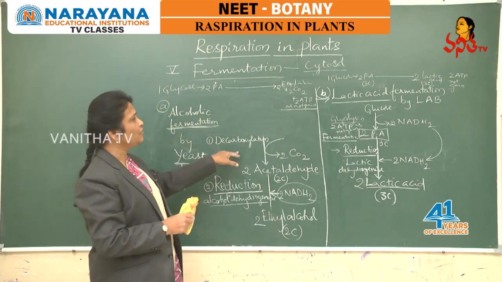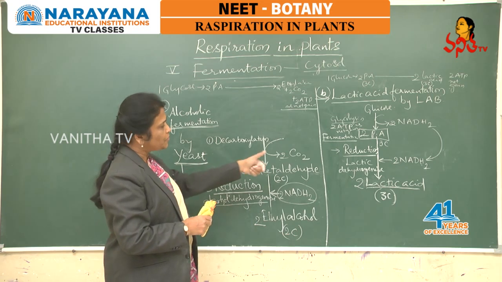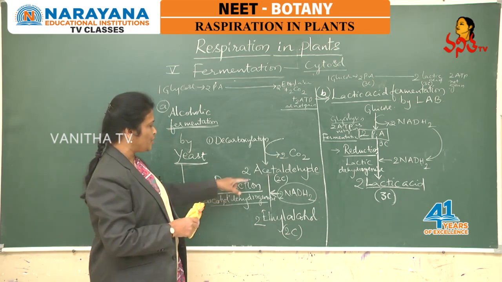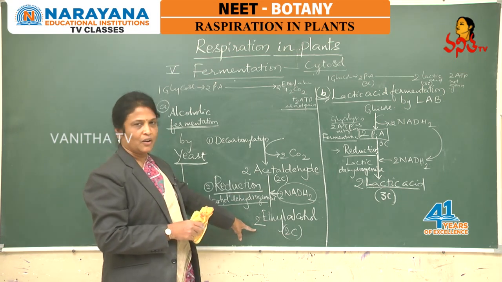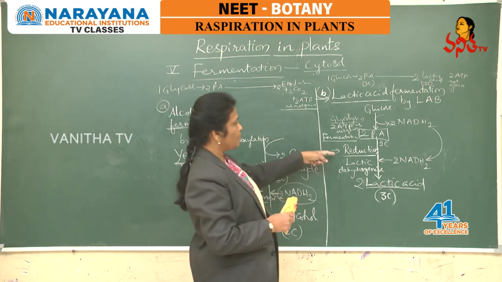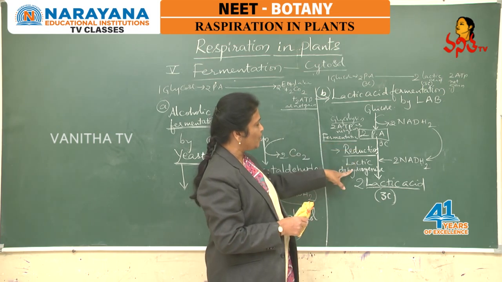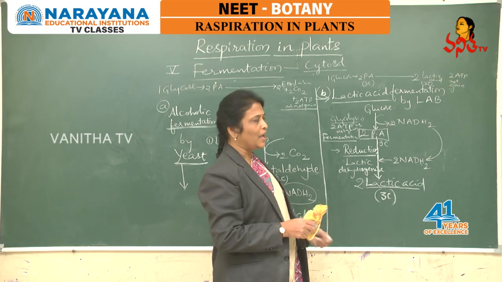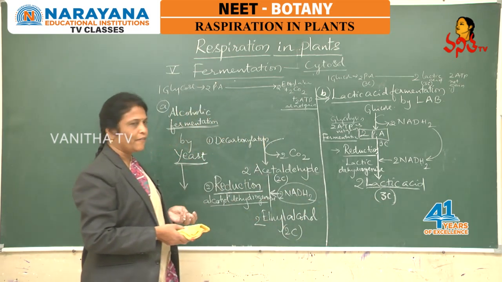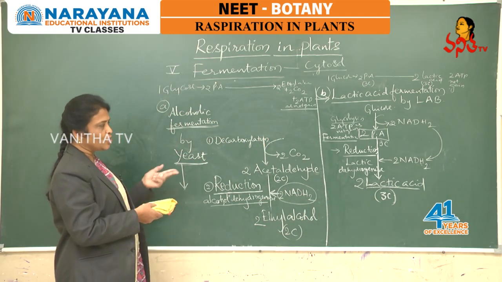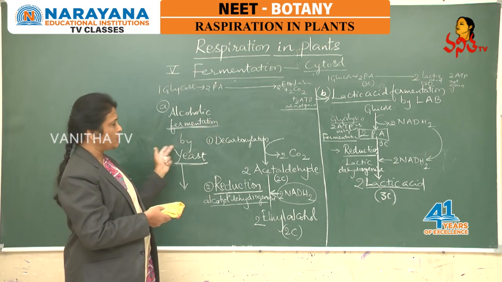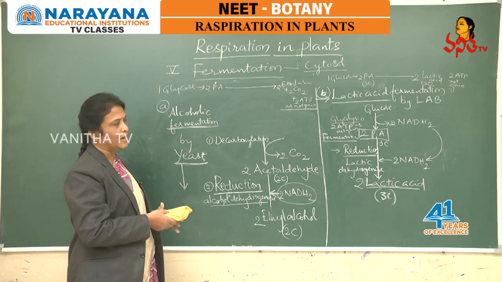So here the difference in fermentation steps is due to the enzymes involved. Here alcoholic dehydrogenase reduces acetaldehyde into ethyl alcohol, a 2-carbon compound. But here pyruvic acid directly undergoes reduction, performed by lactic dehydrogenase, and converts into lactic acid. So the end product of fermentation depends on the enzymes involved in reduction, and the enzymes depend on the microbes or organisms involved in fermentation.